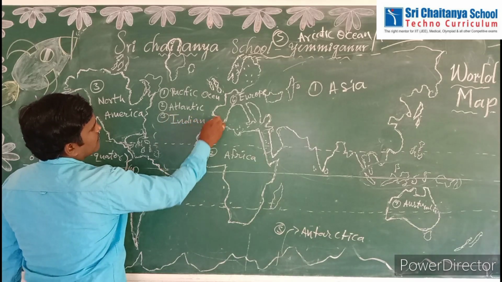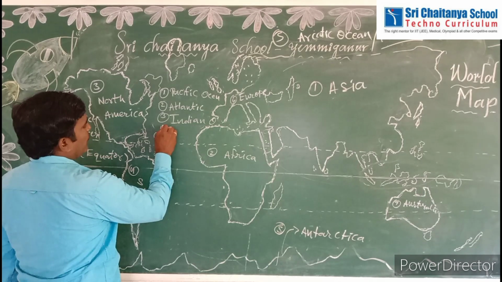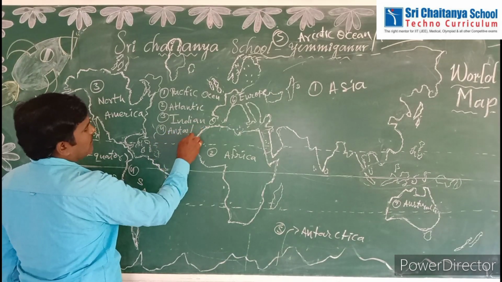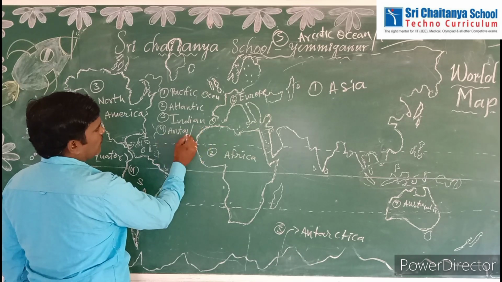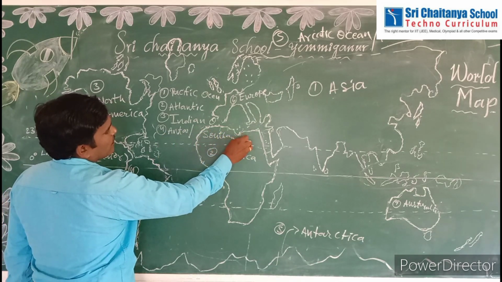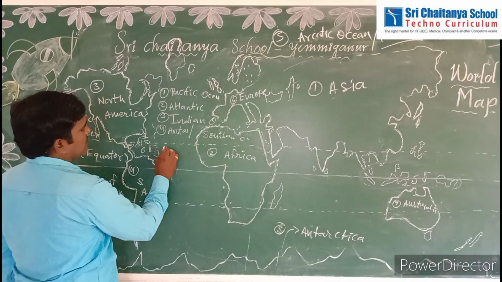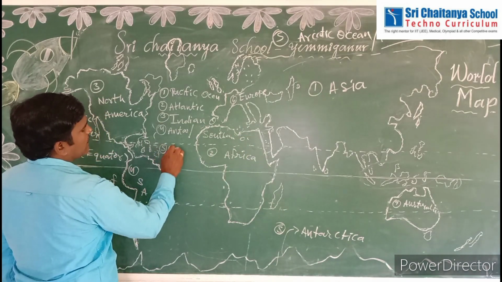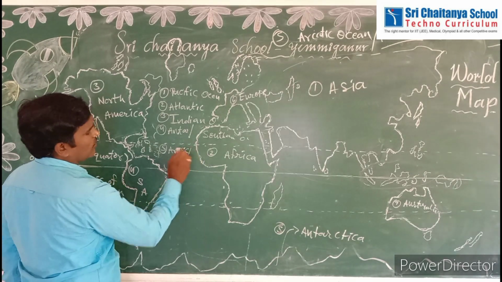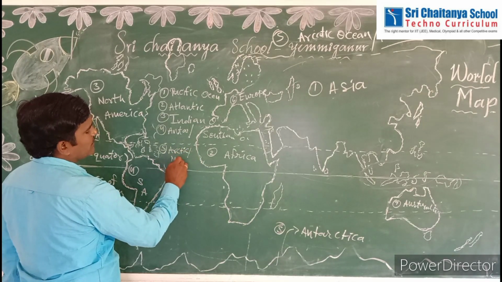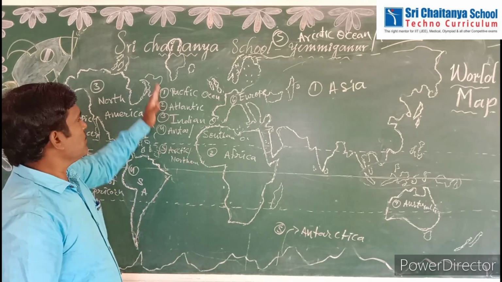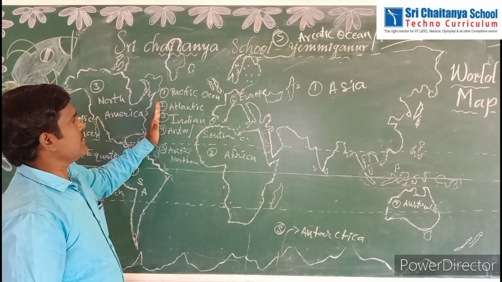Next, fourth one, Antarctic Ocean or Southern Ocean. Antarctic Ocean is called the Southern Ocean. Okay. Next, fifth one, Arctic Ocean. This Arctic Ocean is called the Northern Ocean. So these are important oceans.